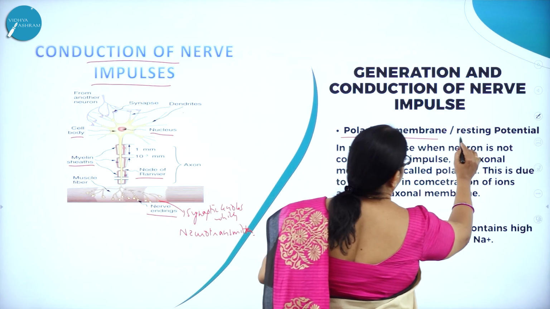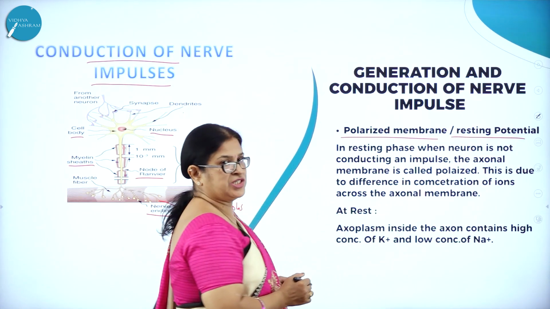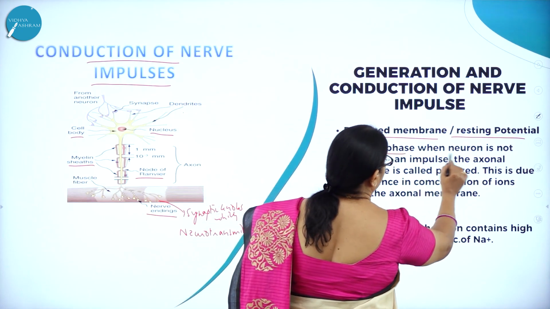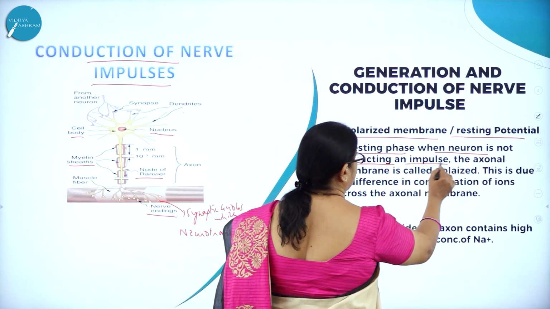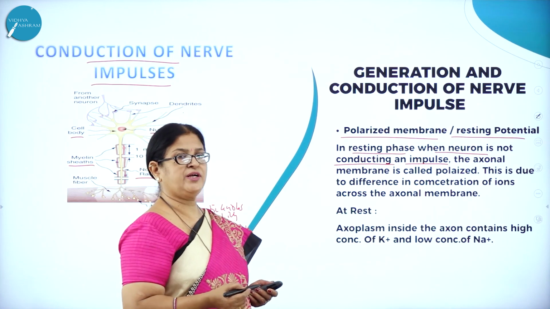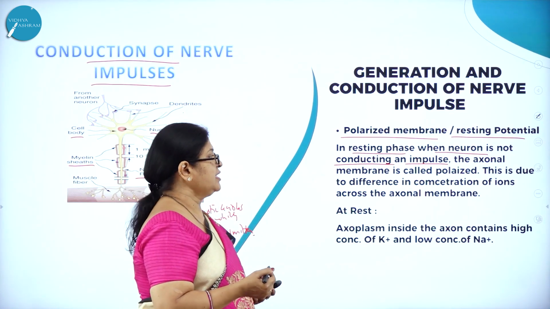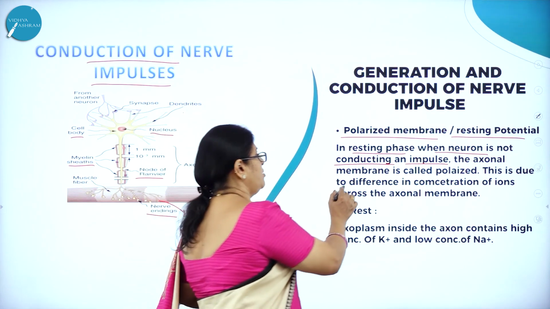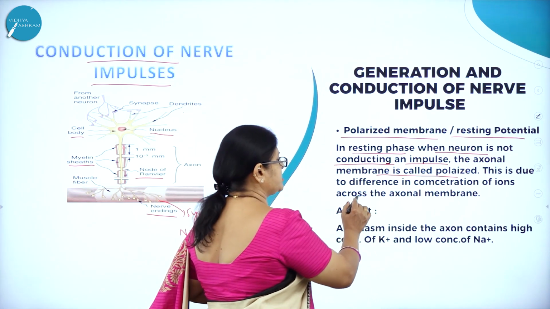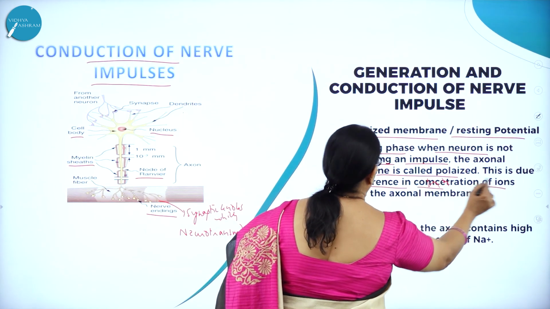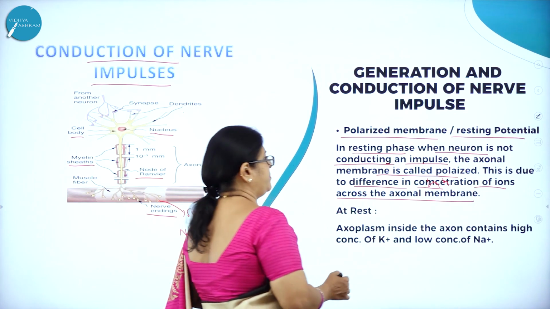Right. So now let us understand generation and conduction of nerve impulse. Polarized membrane, or it is also called as resting potential. What is this resting potential? In resting phase, when neuron is not conducting an impulse, the axonal membrane is called polarized. And this is due to the difference in the concentration of ions across the axonal membrane.